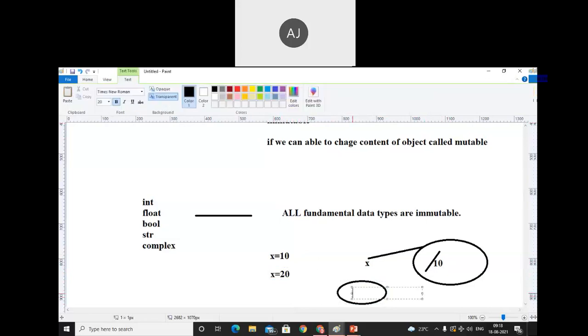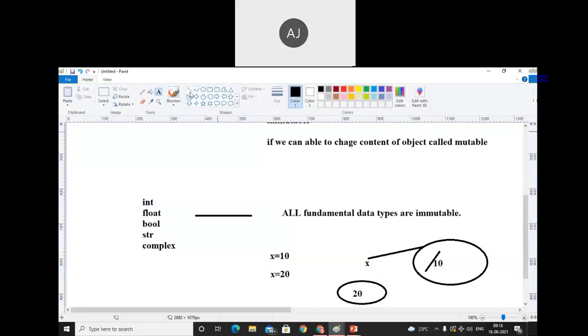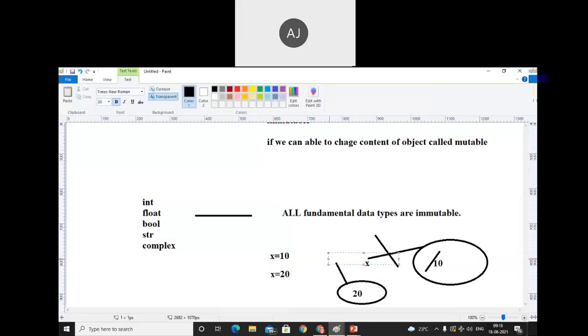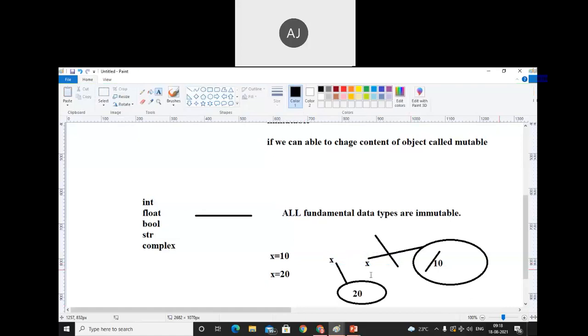Here we created a new object with value 20, and here again x cuts the earlier reference and now it will refer to the new object. So earlier it was pointing to the 10 but now it is pointing to the 20. What meaning do we understand from this? x is equals to 10, x is equals to 20.